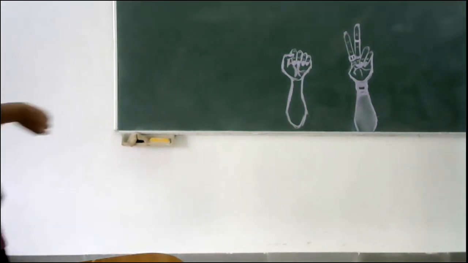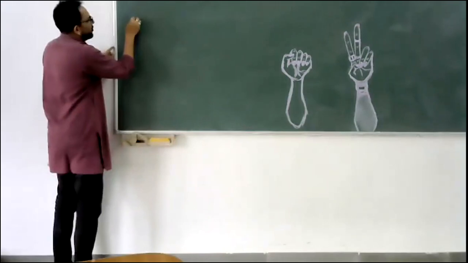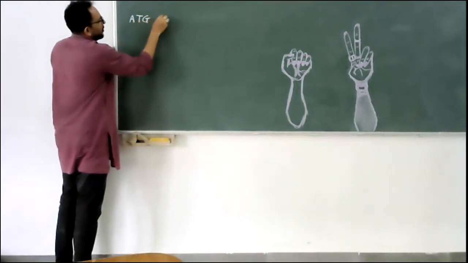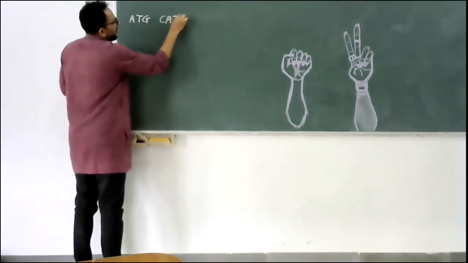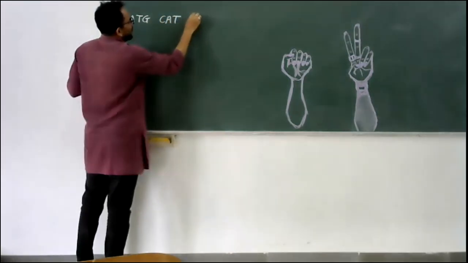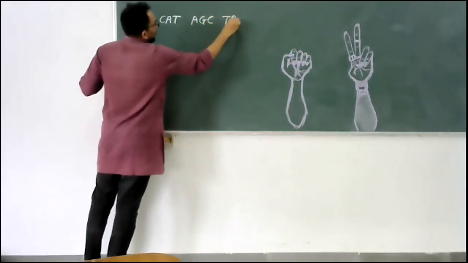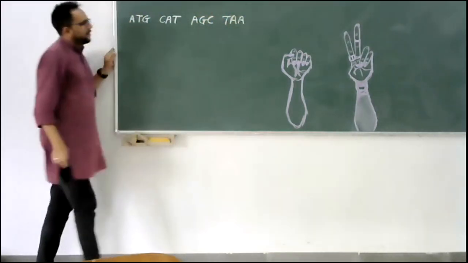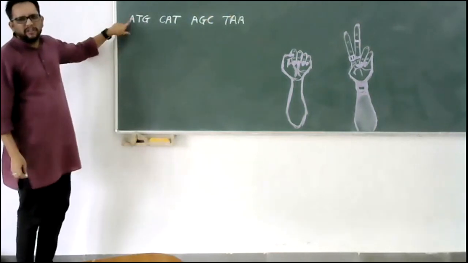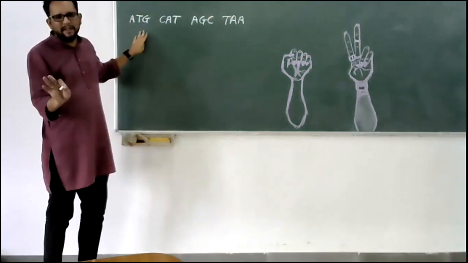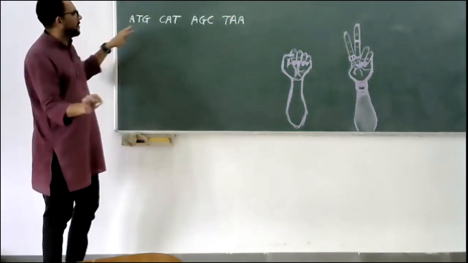So what does frame shift refer to? Let's say there is a gene sequence A, T, G, C, A, T, A, G, C, T, A, a random sequence I am taking. This is the sequence of one particular gene which is leading to one protein formation. Genes are never so small, but we are just taking it as an example.